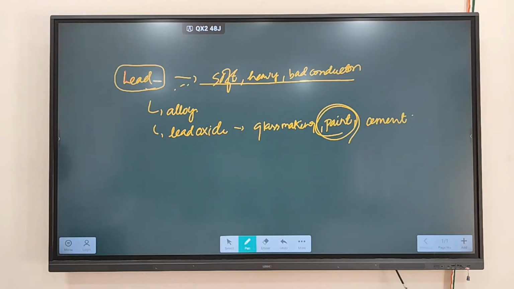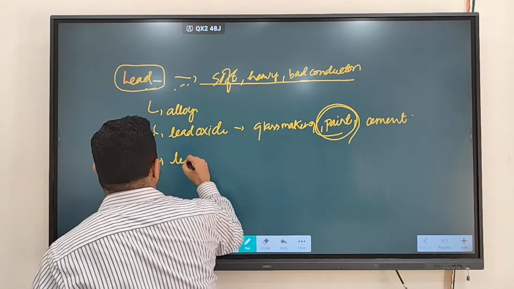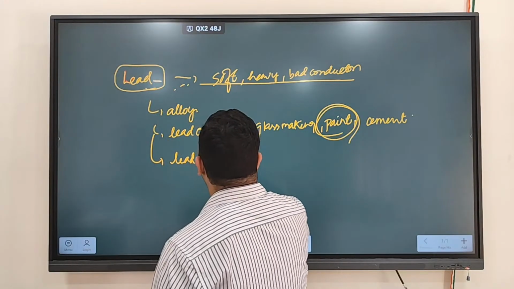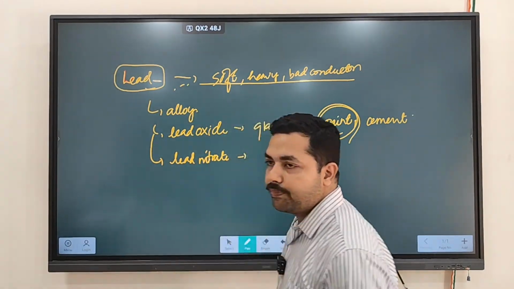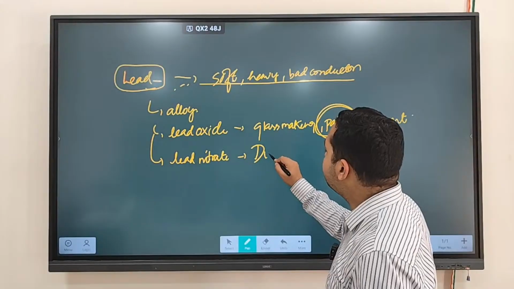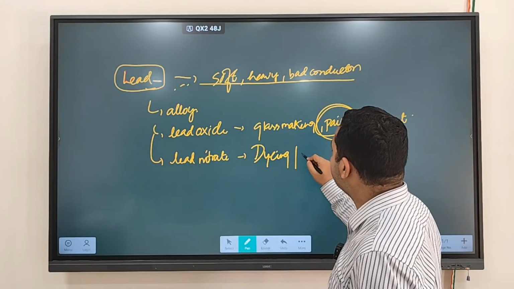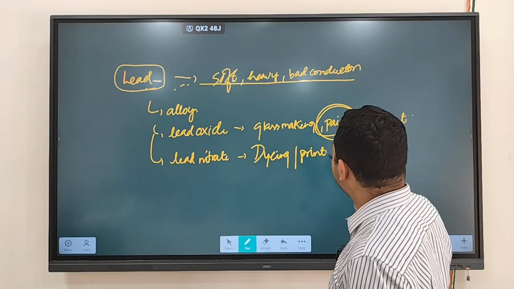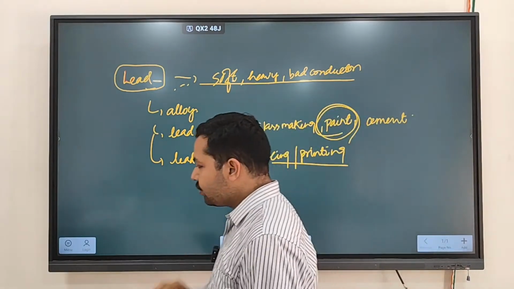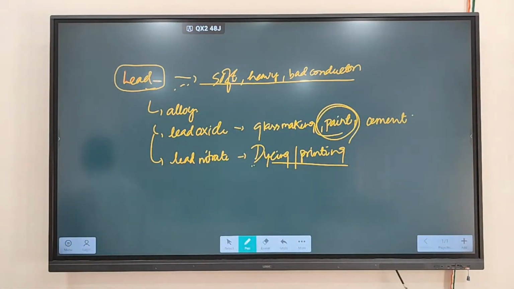Now lead, when it is mixed with nitrogen, forms lead nitrate, and lead nitrate is being used for dyeing and printing. So it is used in textile industries and other industries. So there also you use lead.